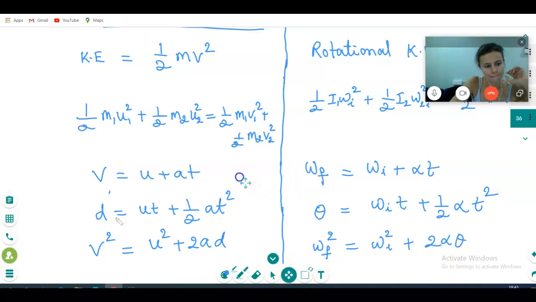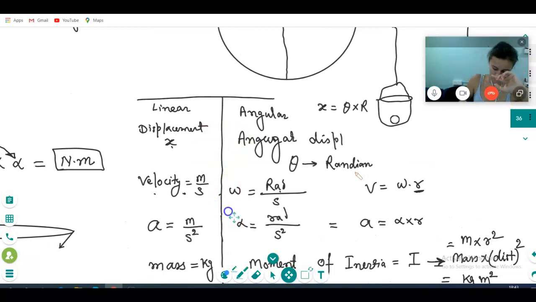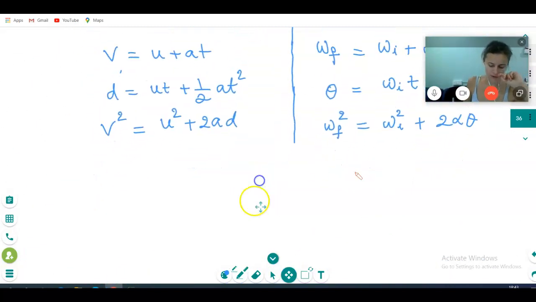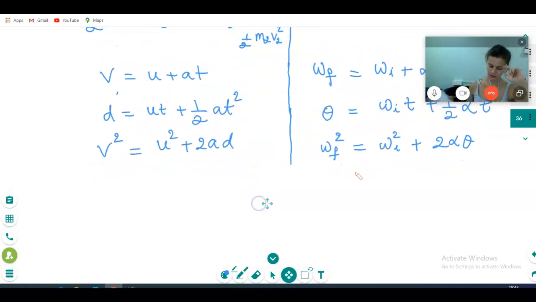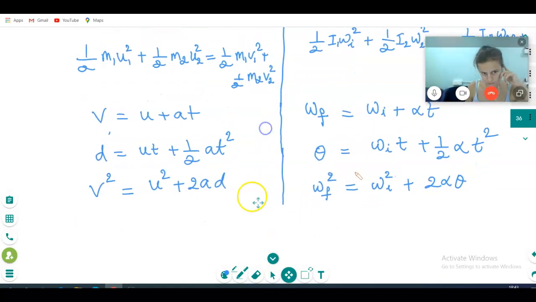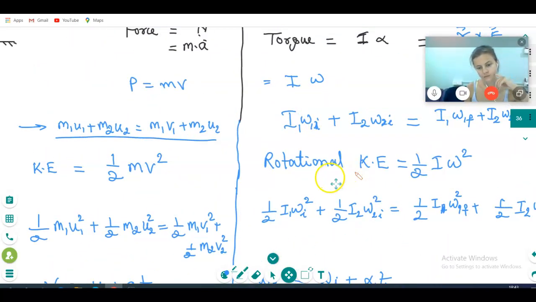Correct? So this is the comparison of two topics, basically linear and rotational. Rotational, so many things are there. Now we will discuss momentum, angular momentum, I omega.